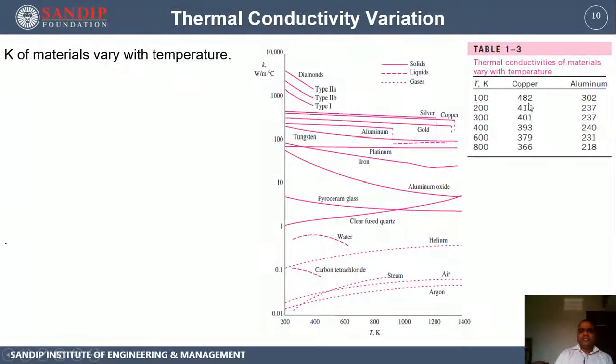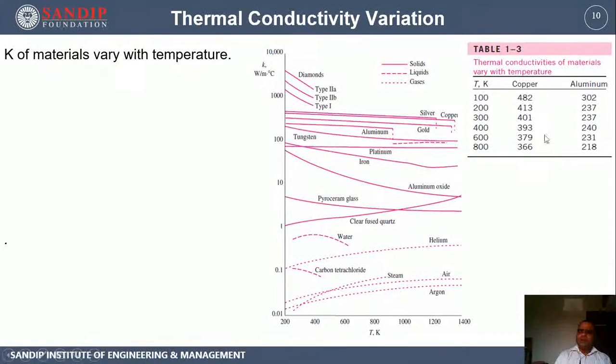Now here you can see that another table is shown, that the thermal conductivity of materials varies with temperature. How is it varying? It is in tabular form. At 100 Kelvin, copper has a thermal conductivity of 482. At 200 Kelvin, if the temperature is doubled, it is 413, which means copper's thermal conductivity is getting reduced at higher temperature. At 300 K room temperature, it is 401. At 400 K it is 393. At 600 K, 379. At 800 K, 366. Means as the temperature is increasing, the thermal conductivity of copper is reducing.